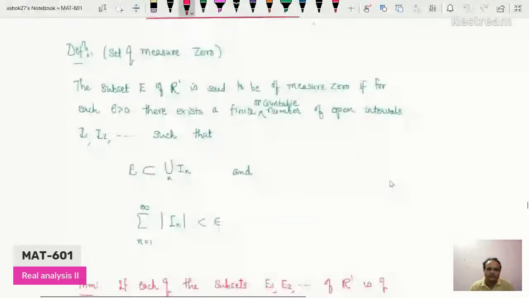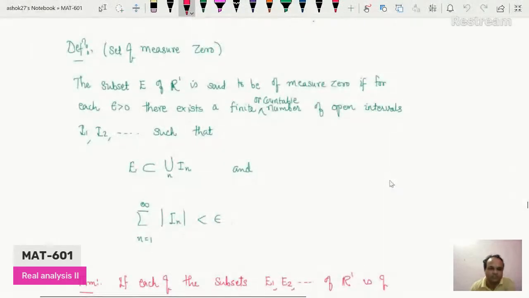So there is a definition of set of measure 0. A subset capital E of R1. So what is R1 here?